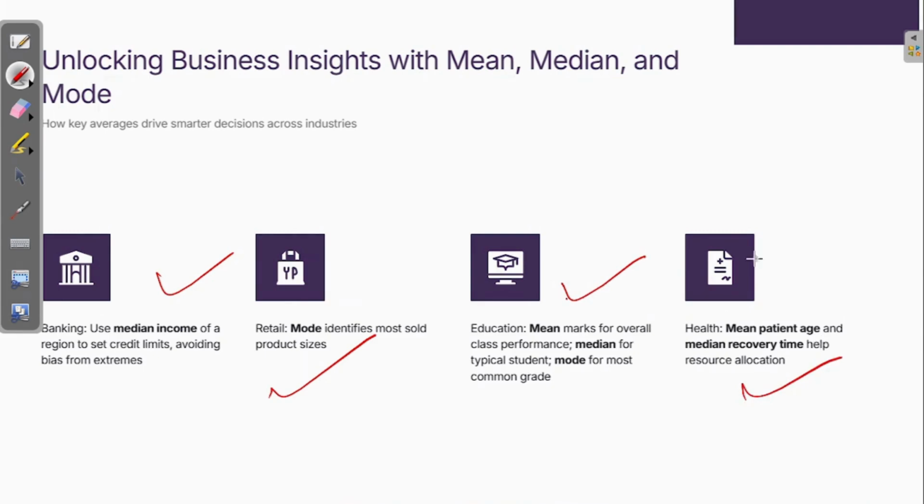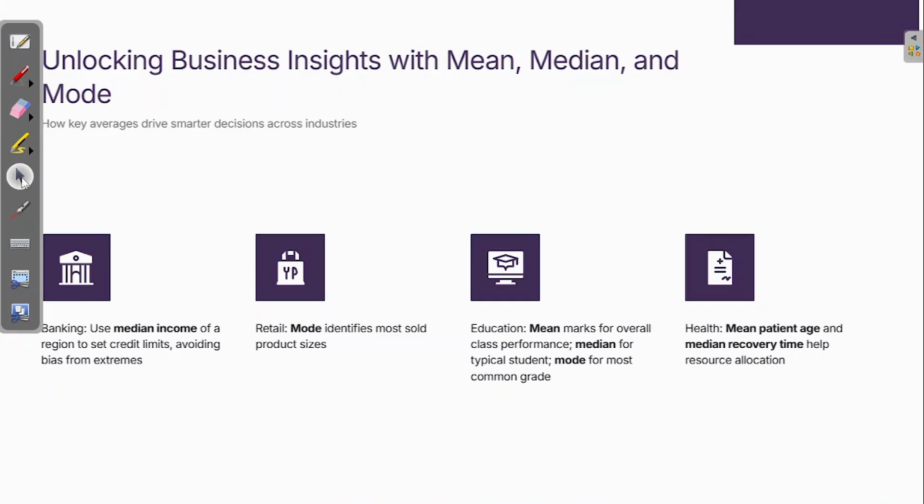Let's move once again and recap it very quickly. Banks use median income. Median avoids any kind of outlier. It does not use mean, it uses median, very simple. So they aren't affected by the outliers, by poor or by rich, and they focus on the middle class people to give them a loan or a credit limit, right? In retail, mode is the most identified way, I would say, to understand which product is selling the most, because the word most came over here. In education, mean means the overall class performance, median is for a typical student, so let's see what happens if there is an outlier, and mode is for the most common grade.